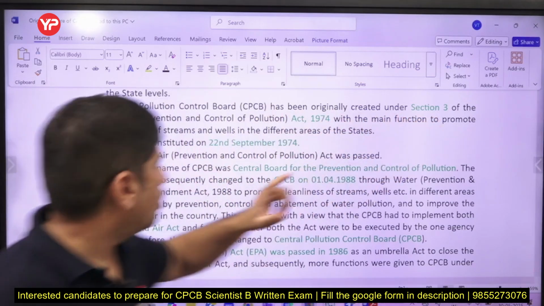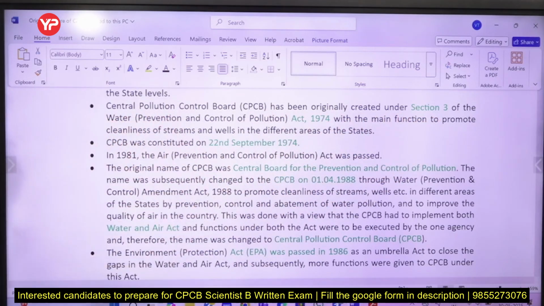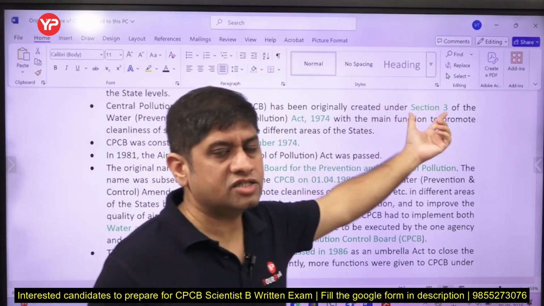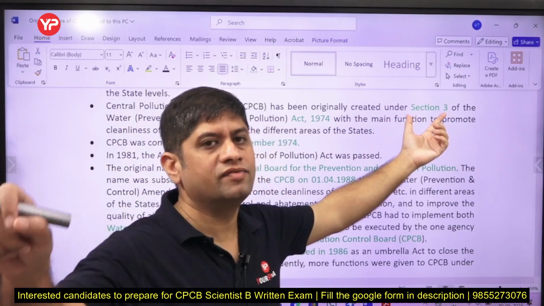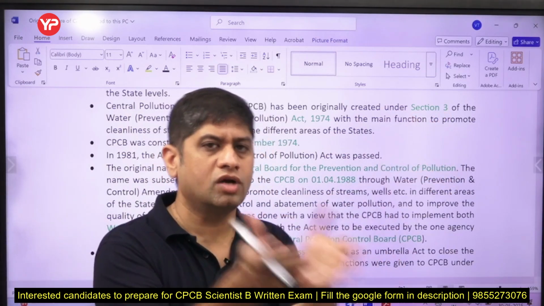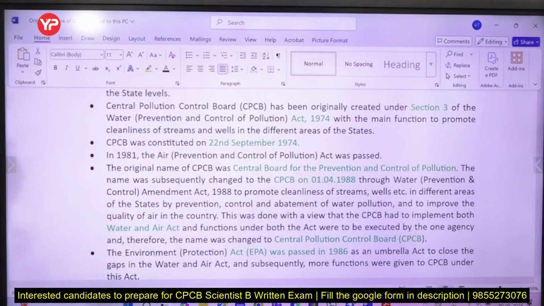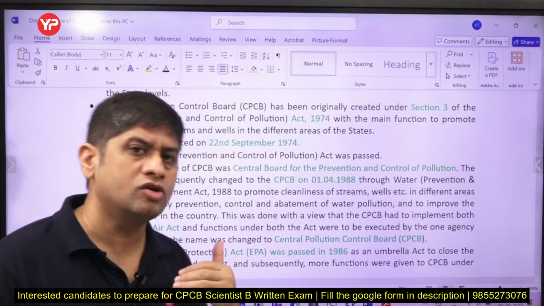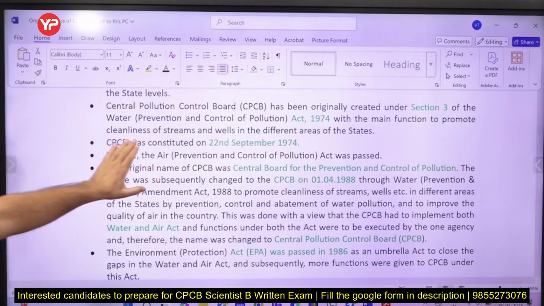अंडर सेक्शन 3 of this Water Act 1974, and it was to maintain the cleanliness, but later on this thing was created. So which section under Water Act 1974 talks about Central Pollution Control Board? That is section 3, right? And Water Act 1974 was created under which article of Constitution? Article 252. Okay, कब कंस्टिट्यूट हुआ ये?